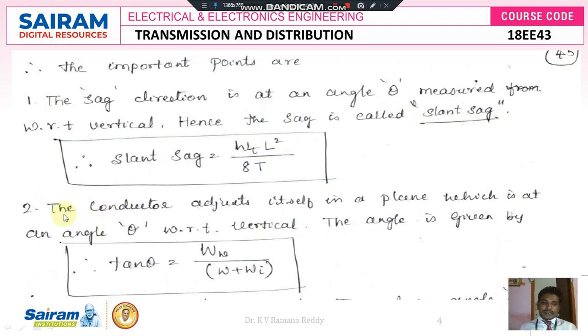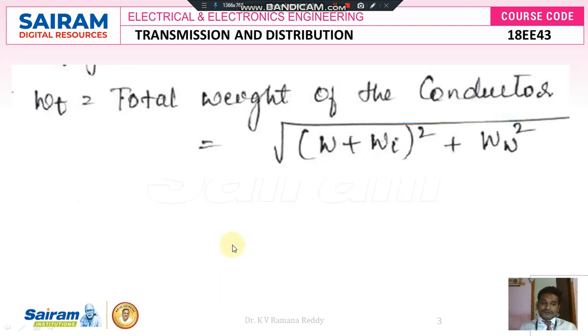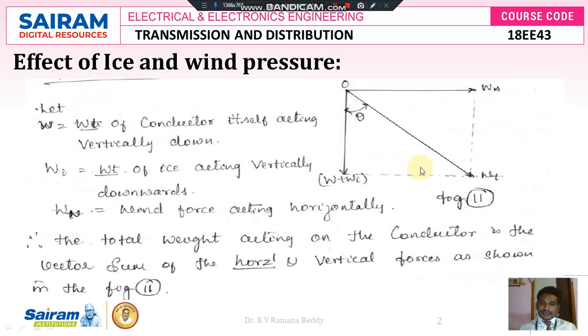Next, another point is that the conductor adjusts itself in a plane which is at an angle theta with respect to the vertical direction. This angle is given mathematically by tan theta equals W suffix W divided by W plus Wi. This formula comes from this right angle triangle. In this right angle triangle, theta is taken here, this is the opposite side, this is the adjacent side, and this is the hypotenuse.